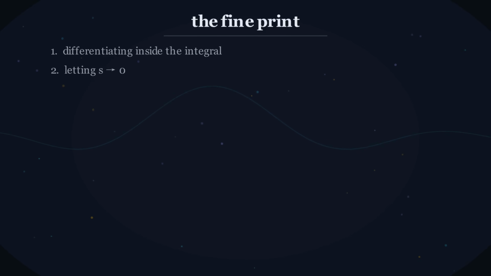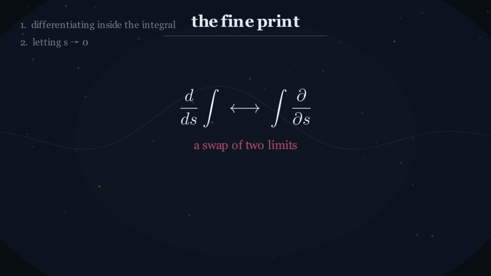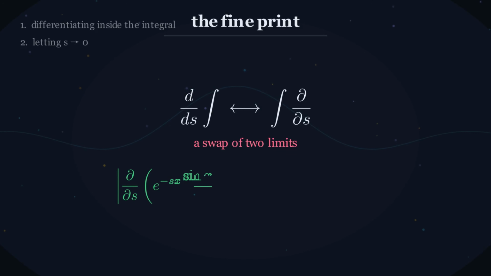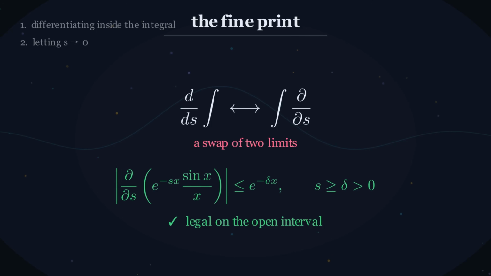First, moving the derivative inside the integral. That is not free. It's a swap of 2 limits, and swapping limits is where mathematics goes to die. Here it's fine, and here's why. For any s bounded away from 0, everything in sight is dominated by e to the minus delta x, which has finite area. Domination is the license. The step is legal on the open interval.